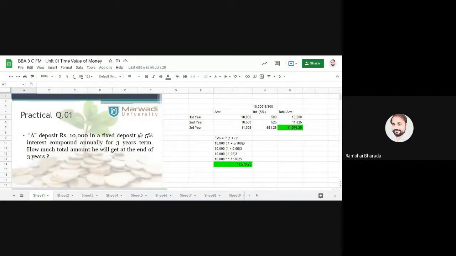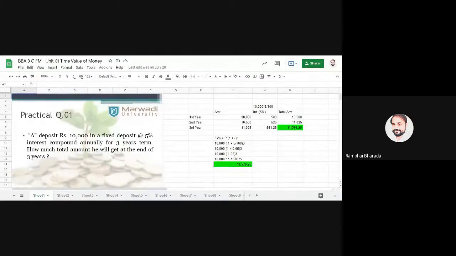So, when it comes to the time value of money, we need to remember two different values. Number one is future value, number two is present value. Just a recap: what do you mean by future value and what do you mean by present value? Future value means the amount that you will receive in the future, including compounding interest.